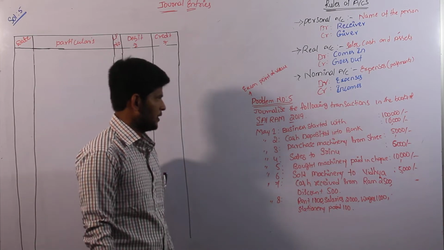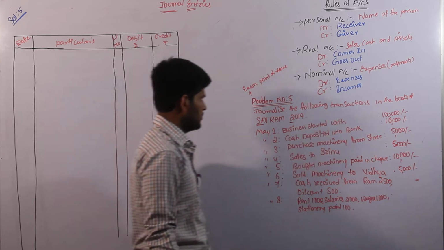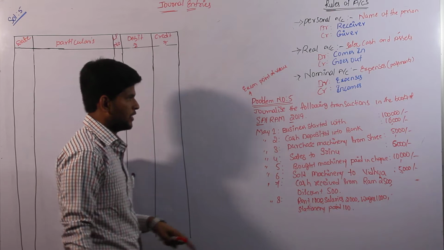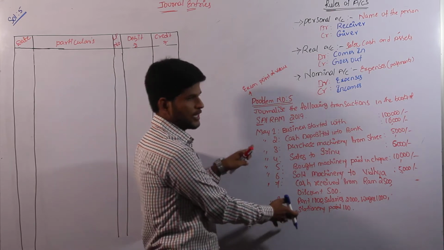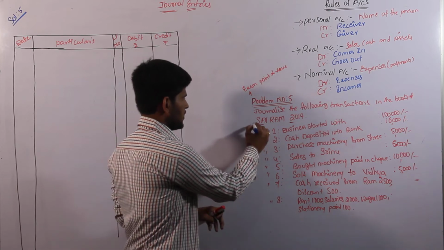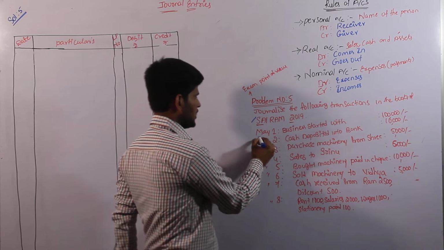Come to the fifth problem. Our fifth problem is to journalize the following transactions in the books of Sairam, 2019. Why am I reading the problem? Because the transactions relate to a company or person, and we have to identify the name. So the transactions relate to this person in the month of May, 2019.